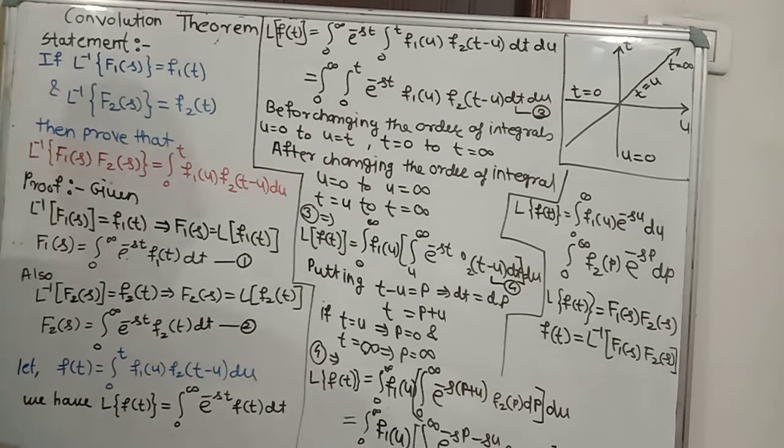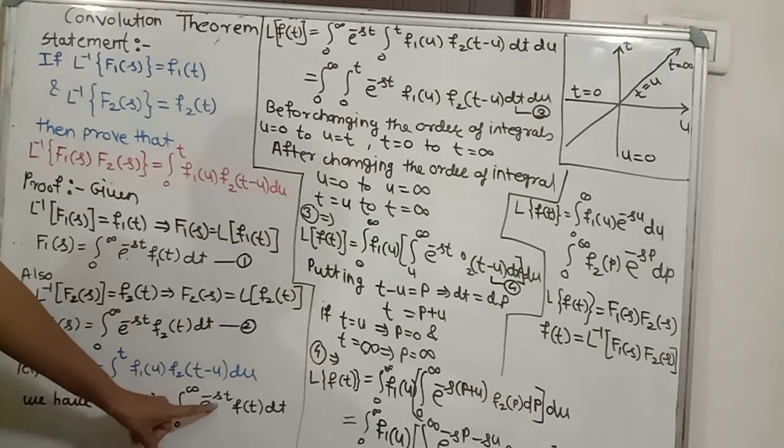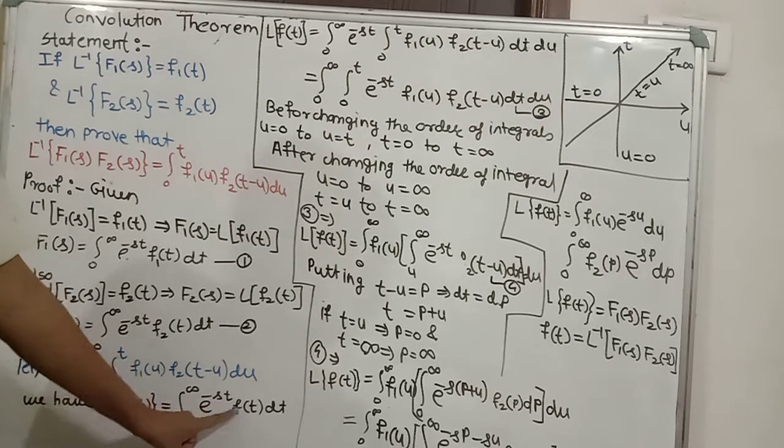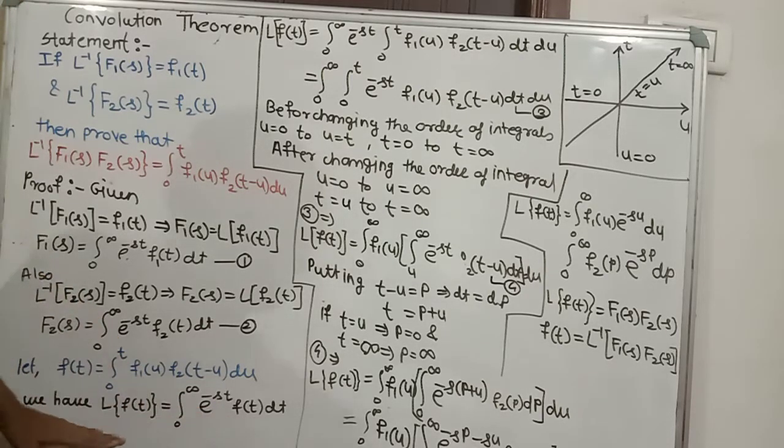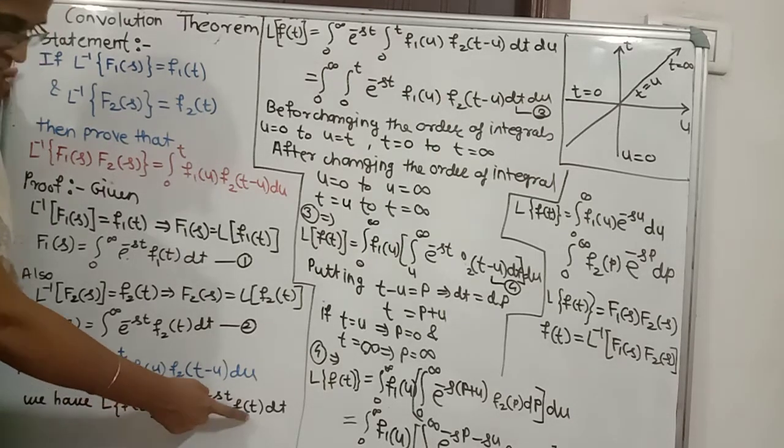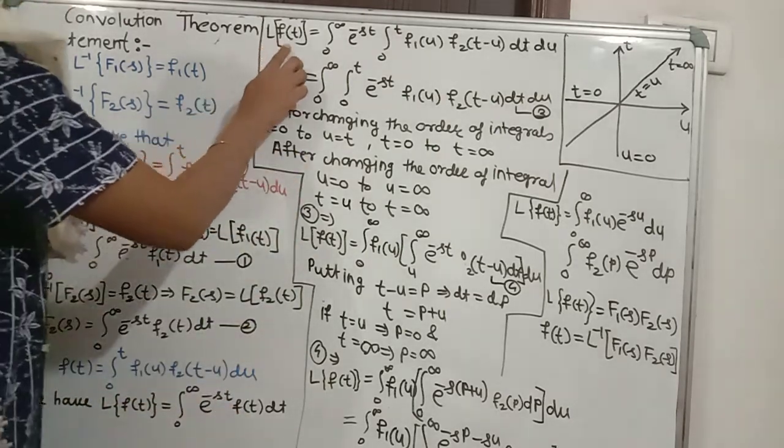As per our definition, we write Laplace of f of t is equal to integration from 0 to infinity e raised to the power minus st f of t dt. This is our definition of Laplace transform. Then we write the value of f of t which is given by us. So we write the Laplace of f of t